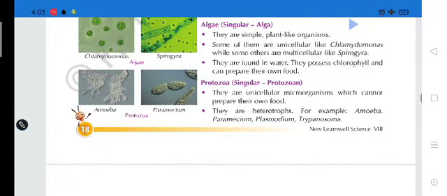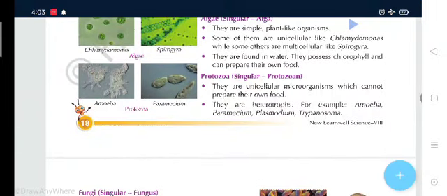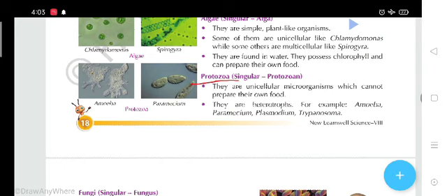And the third type of microorganisms are what? Protozoa. If we talk about the protozoa in the singular, we say protozoan. They are unicellular microorganisms which cannot prepare their own food. Like the bacteria, the protozoa are also unicellular and cannot prepare their own food. Why can't they prepare it? Because they do not have what? Chlorophyll. And they are heterotrophs.